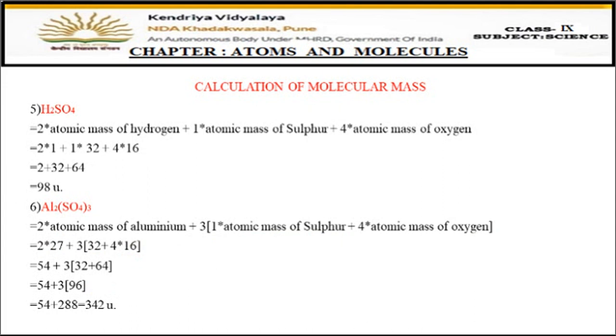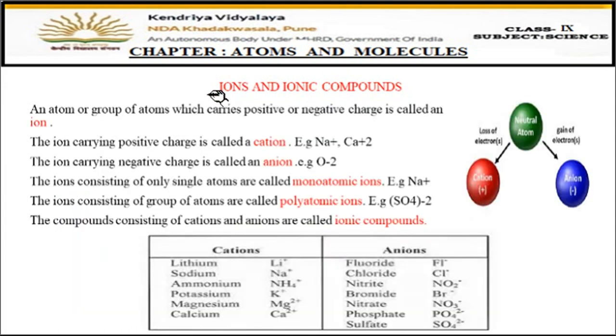Fine. Now next is ions. What are ions? An atom or group of atoms which carries positive or negative charge is called an ion. Means any charged atom, if any atom has any charge, whether positive charge or negative charge on it, then it is called an ion. It is not called an atom at that time.